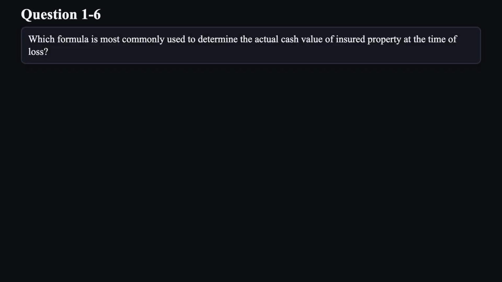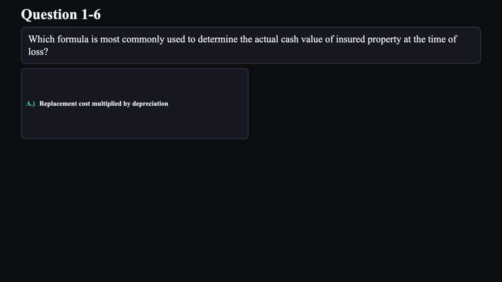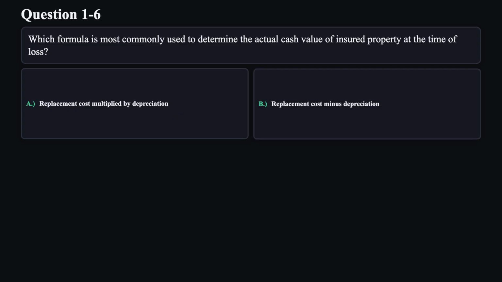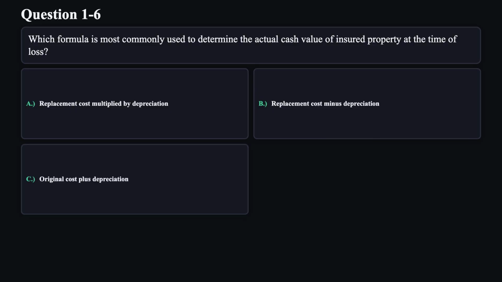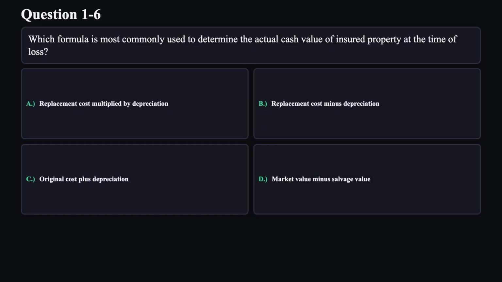Question 6. Which formula is most commonly used to determine the actual cash value of insured property at the time of loss? A. Replacement cost multiplied by depreciation. B. Replacement cost minus depreciation. C. Original cost plus depreciation. D. Market value minus salvage value.